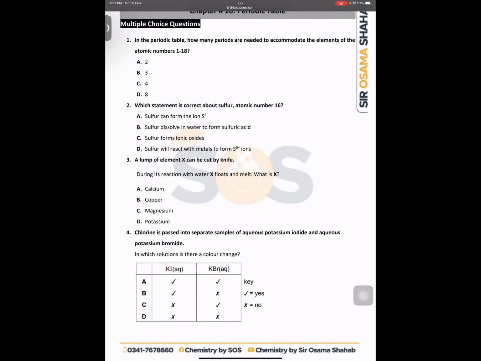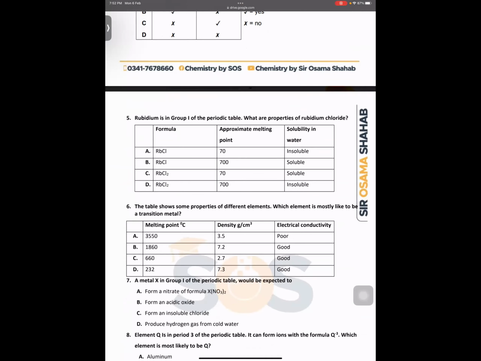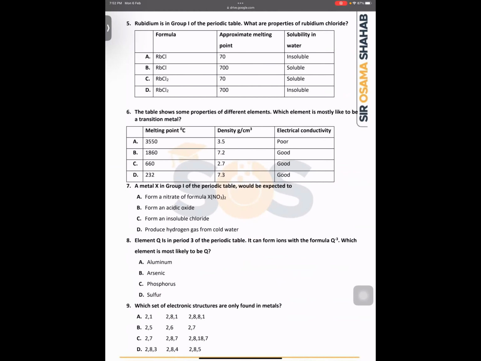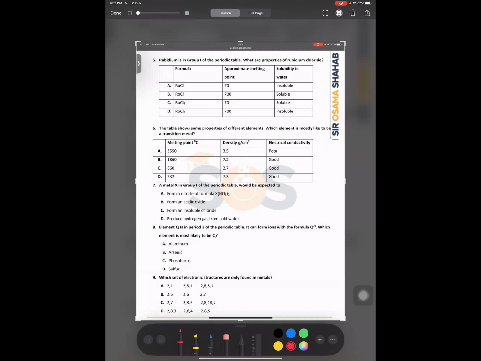Yes. शुरू वाले जो आपके पास 18 एलिमेंट्स हैं उनको आपको अगर accommodate करना है periodic table में, so you must require at least 3 rows of the periodic table. ठीक है ना? Now we have MCQ number 5. Just look at over here why I told you about like imaginary melting points of metals and ionic compounds all the time. This is just because of these type of questions.